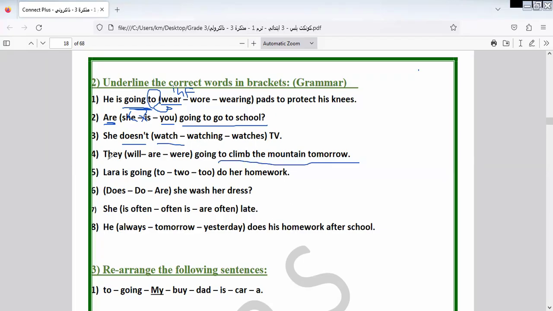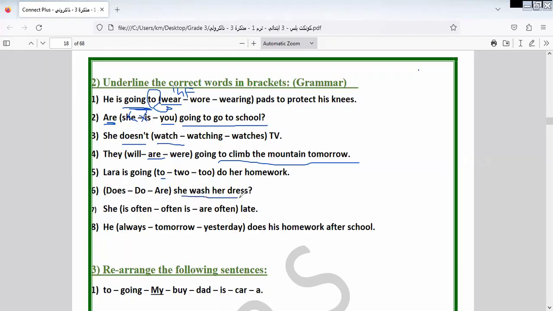So here they are. Can some of you say Miss Emmanuel? Will is the future, but here we don't talk about will as expressing a tense in the future. Here we talk about am, is, are plus going to plus the infinitive of the verb, that is the present continuous tense expressing future. Okay, Laura is going to. So the answer will be going to do her homework.